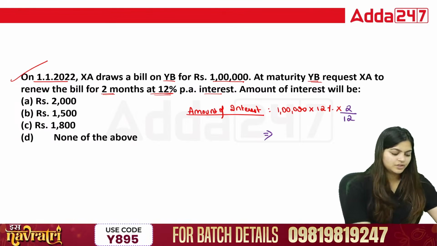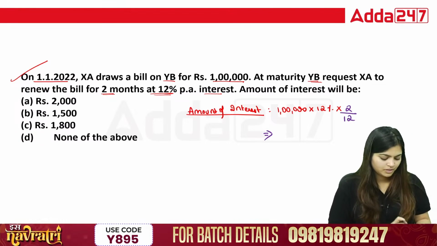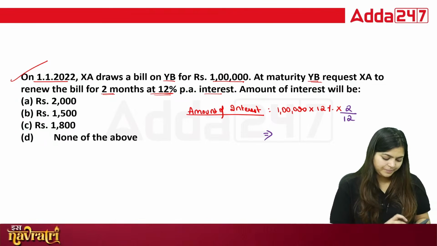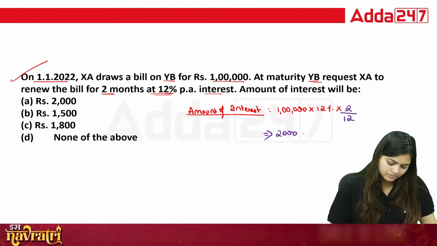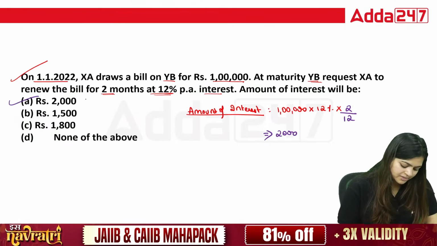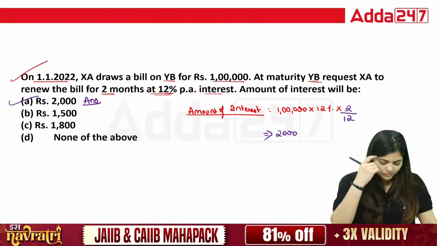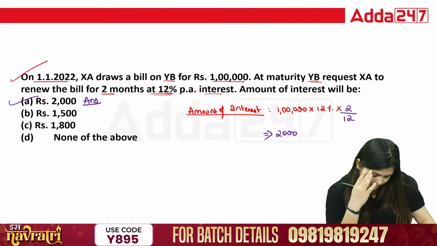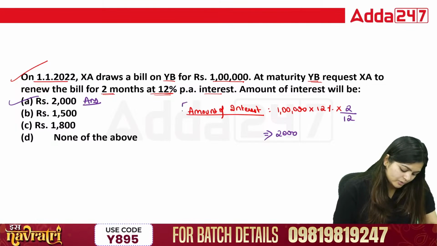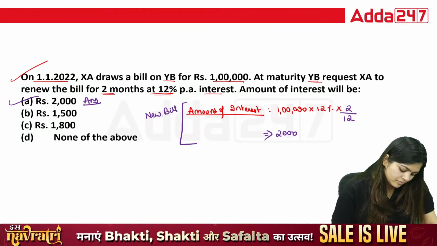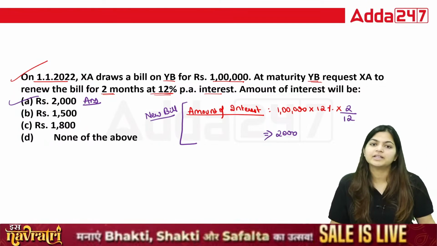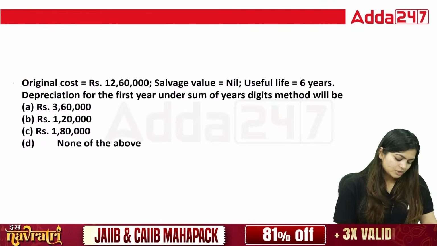So this is 1 lakh into 12% into 2 divided by 12. So this interest amount is equal to answer A. So we calculated this interest for the renewed bill. Now, next question.